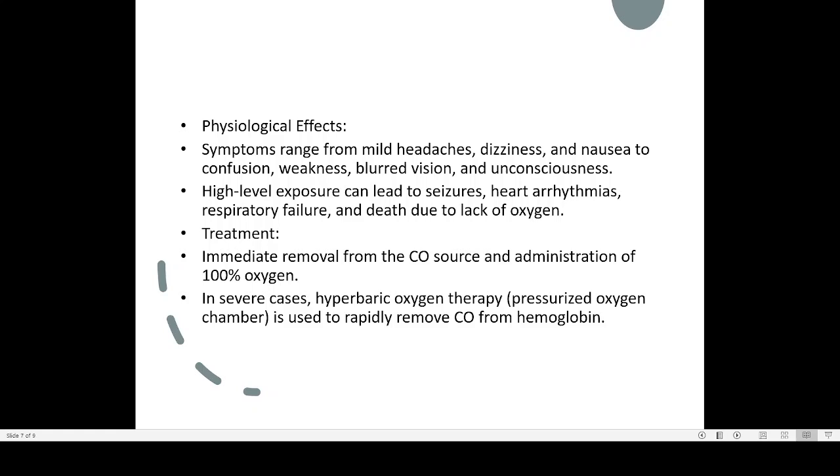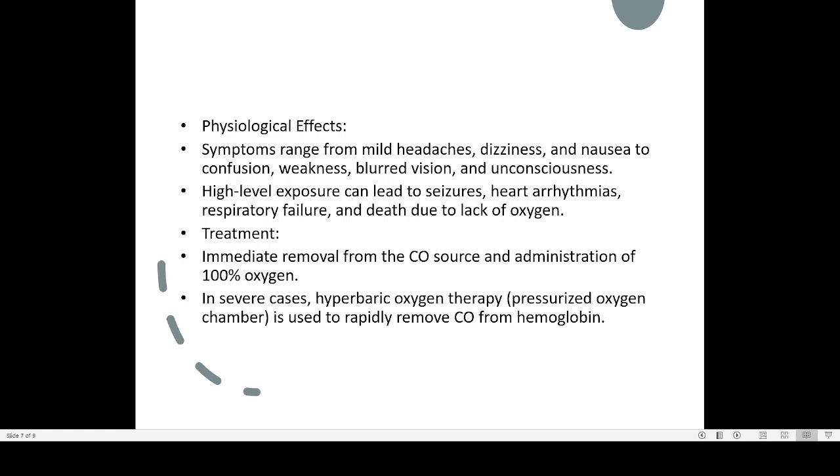And we can see what the physiological effects of carbon monoxide are. The first one is symptoms. If it is a mild level, it's a headache only. Then dizziness. The person may feel unable to stand properly. Then nausea, which in Malayalam we call okana. Then confusion, then weakness, and vision will be blurred. Then unconsciousness. So these are the problems produced as a result of carbon monoxide poisoning.